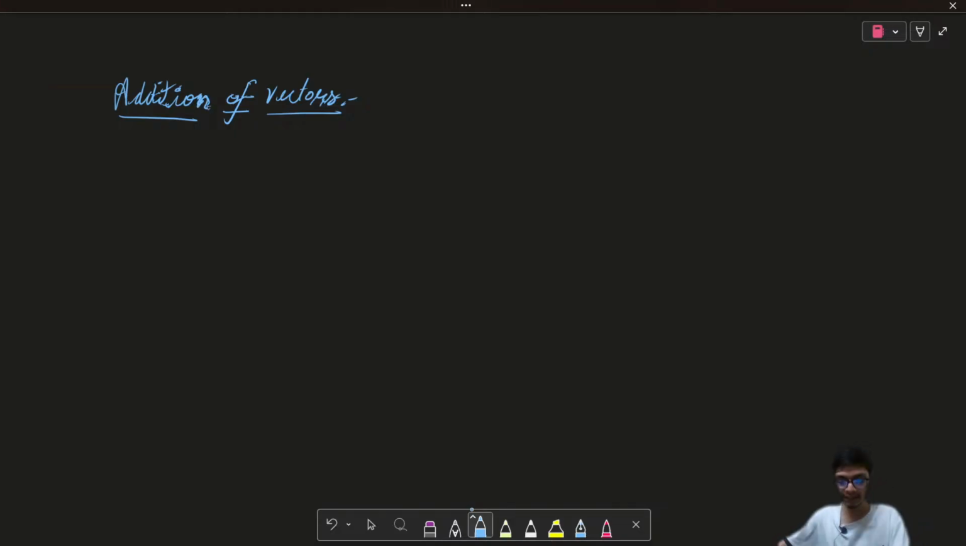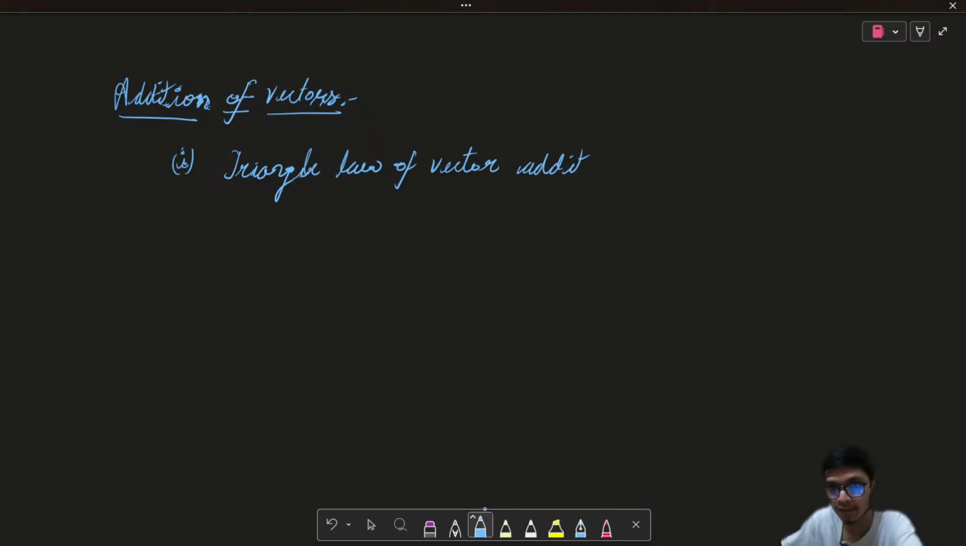Let's try to understand what the addition of vectors is and what the law or rule regarding the addition of vectors is. We are going to start by discussing the triangle law of vector addition. Okay, so let's discuss the triangle law of vector addition.